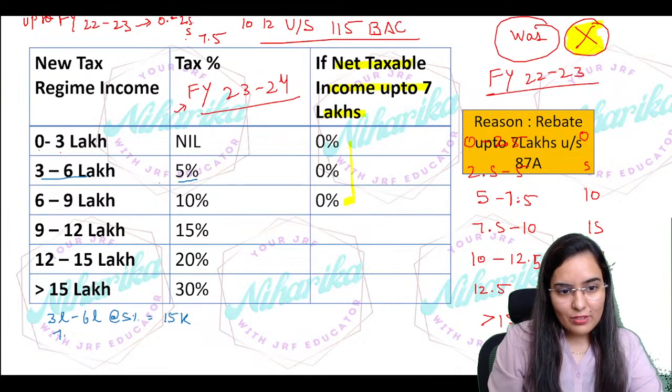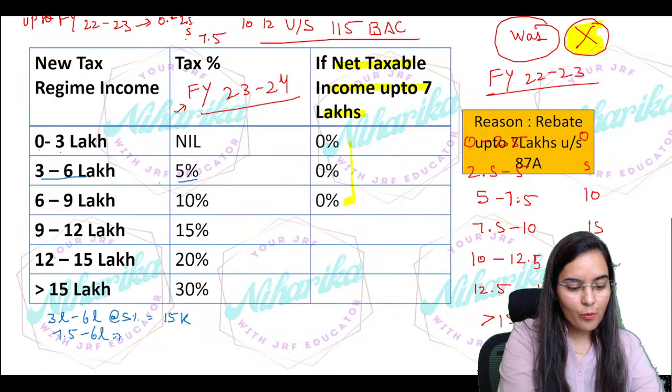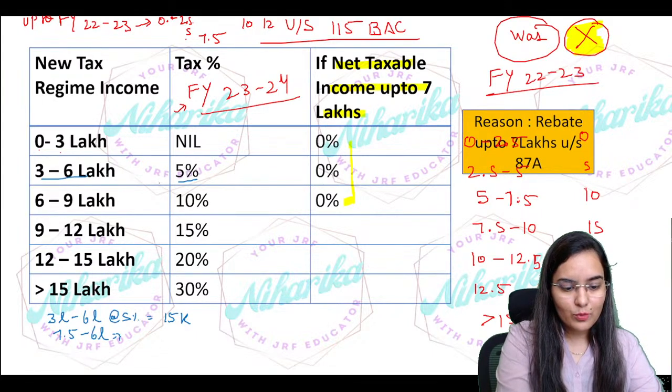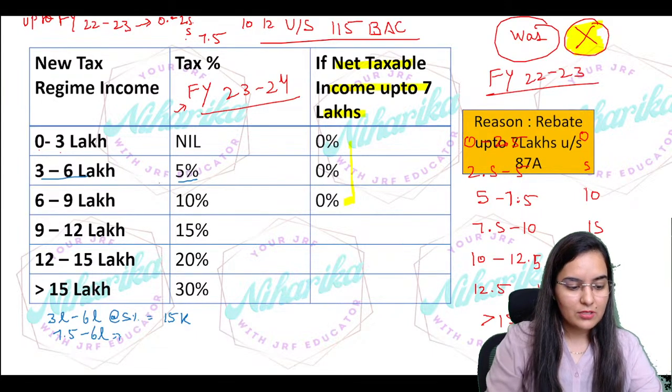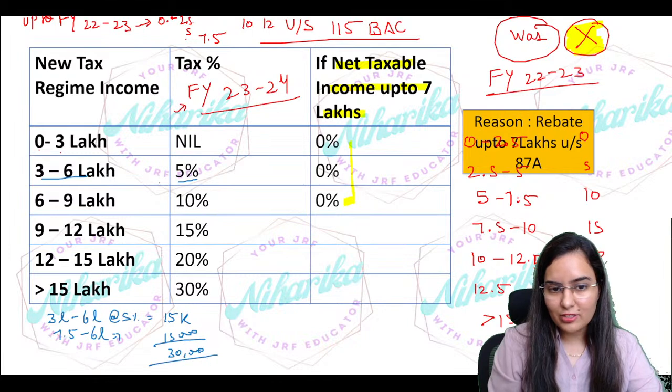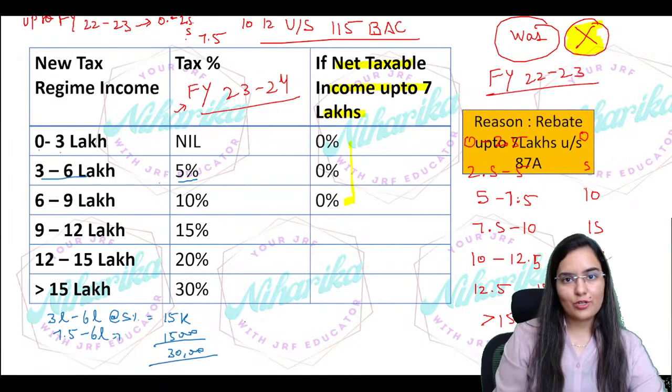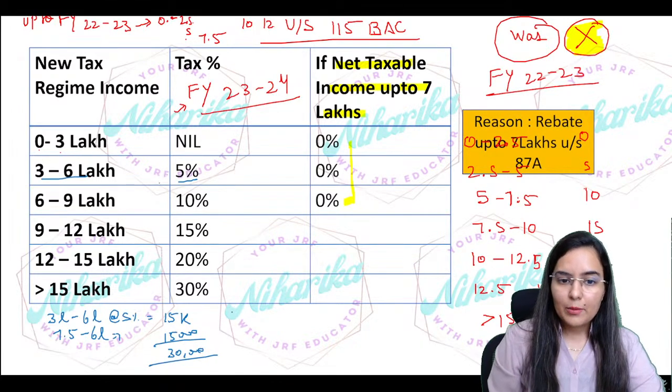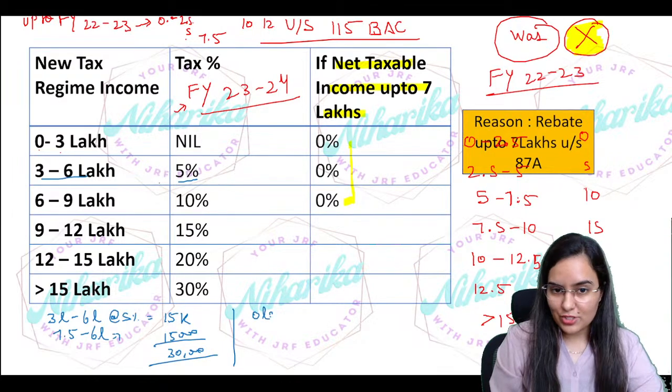Then 7.5 minus 6 lakh, that means on another 1.5 lakh, you will be charged 10%. So again, this will be what? 15,000. So total will be 30,000. I'm not counting higher education cess, which you can add yourself, 4%. Okay, but in the case of old regime, right?